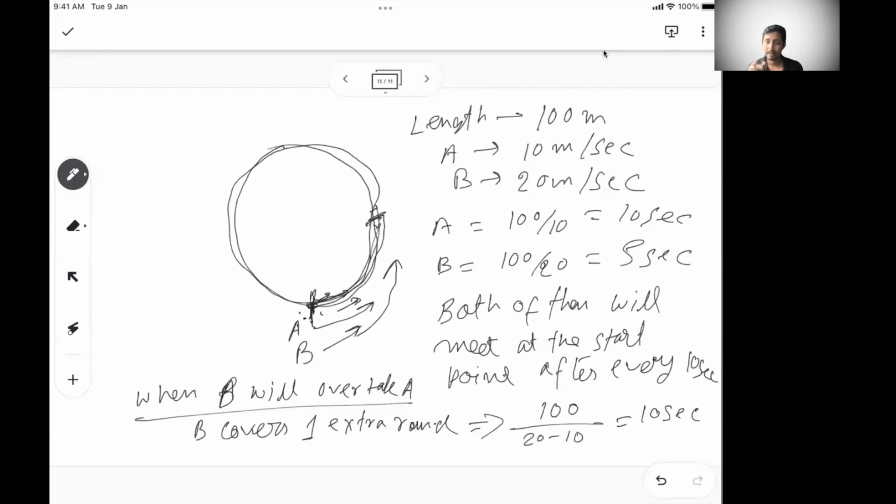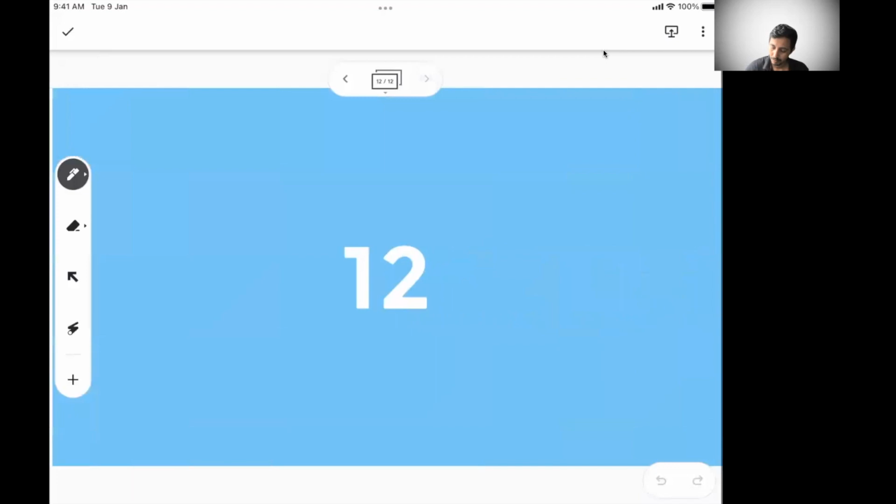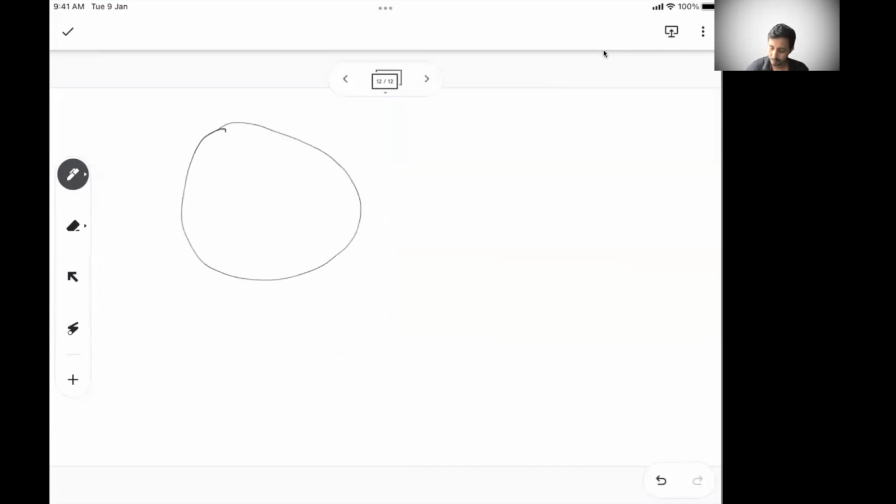What will change if A and B move in the opposite direction? Then A and B will meet together when they together cover 100 meters, right? So let's say A is moving this side, B is moving this side. This is 10 meters per second, this is 20 meters per second, right? So the other thing will remain the same.